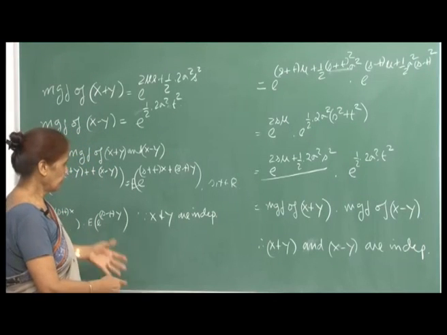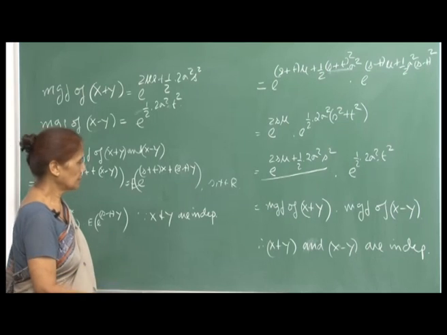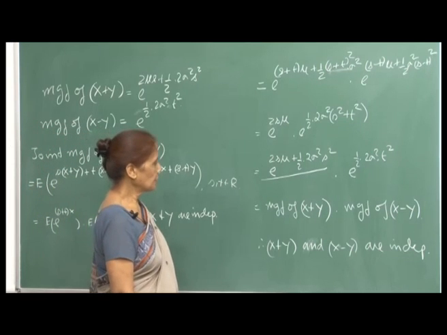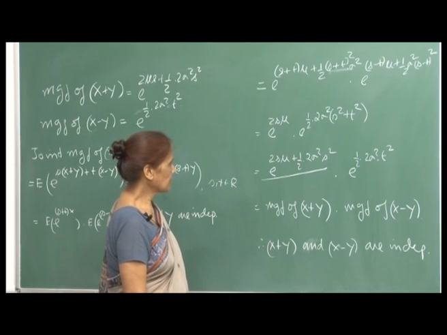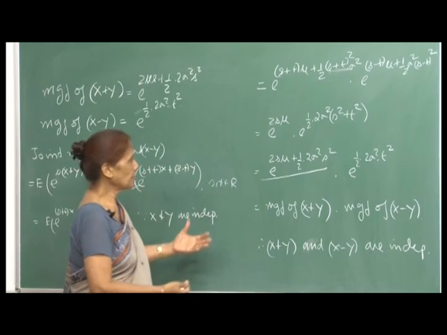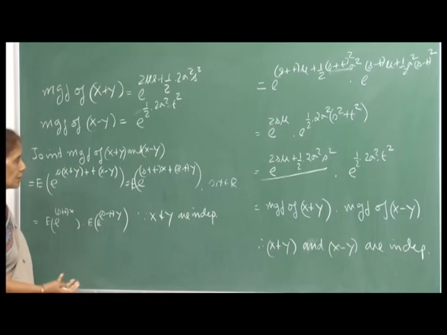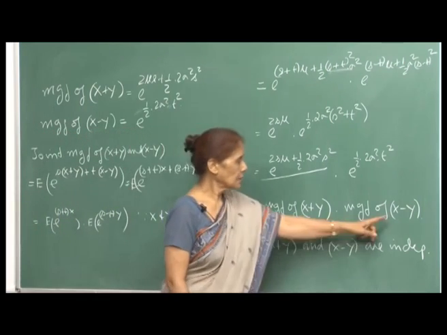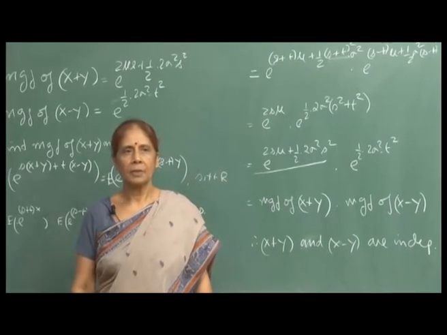And so, from the theorem that I had just stated and proved to you, if your joint MGF can be written as the product of the individual MGFs, then the variables must be independent.